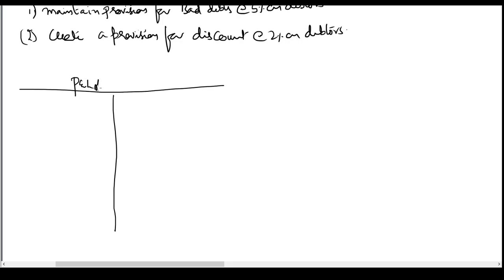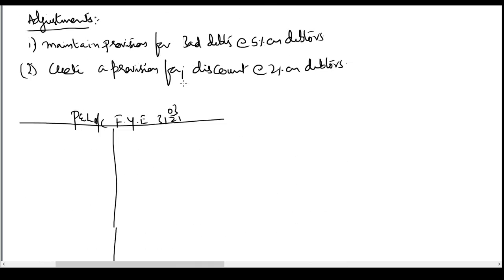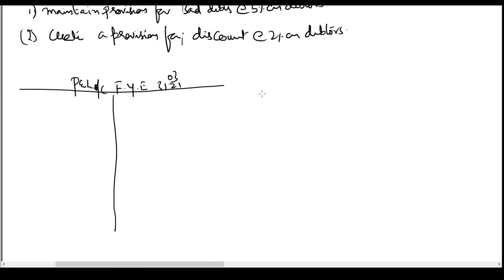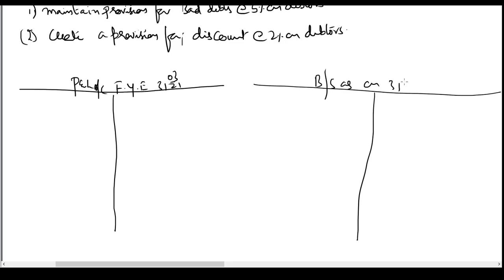This is my profit and loss account for the year ended 31st March 21. Balance sheet as on 31st March 21. We already have debtors 30 lakhs. Then you are given bad debts. Bad debts is not going to be debited to the P&L account because there is already some provision existing to meet such losses, provision for bad debts.